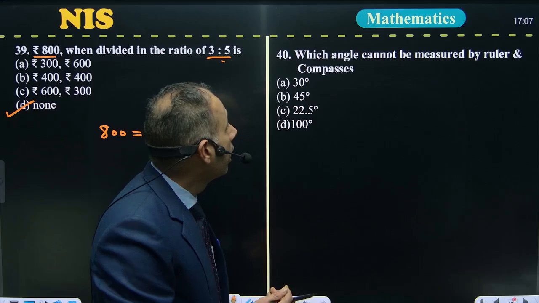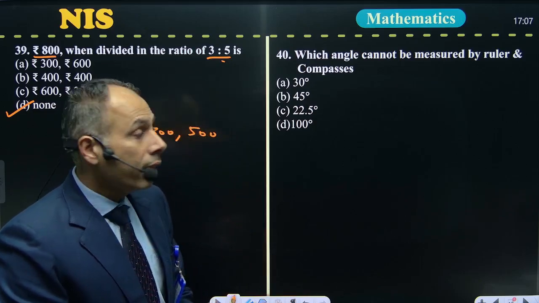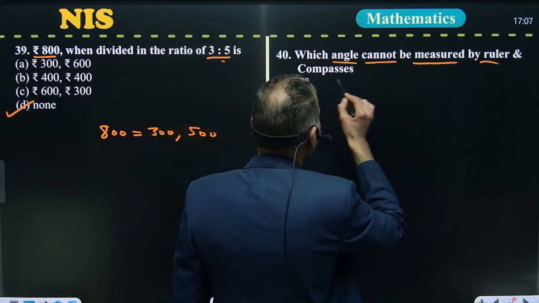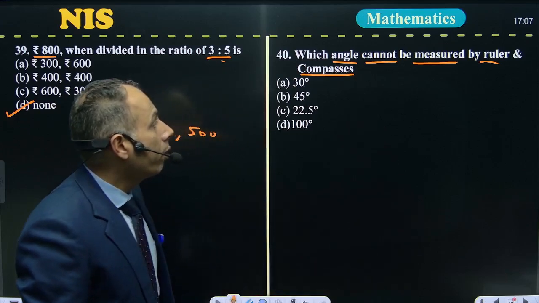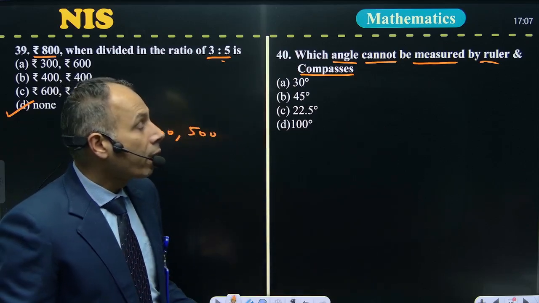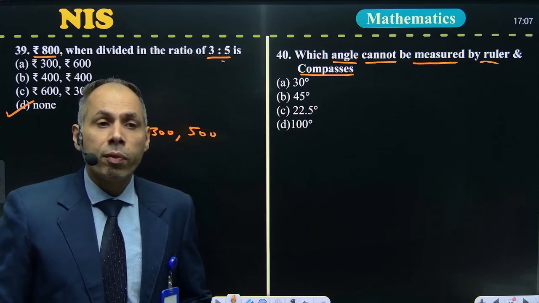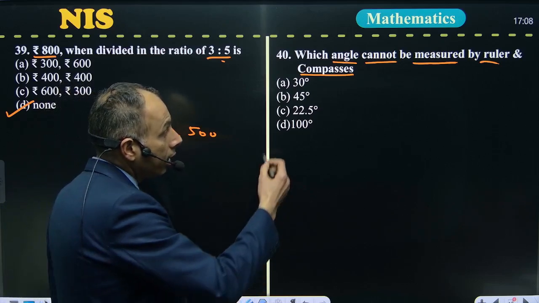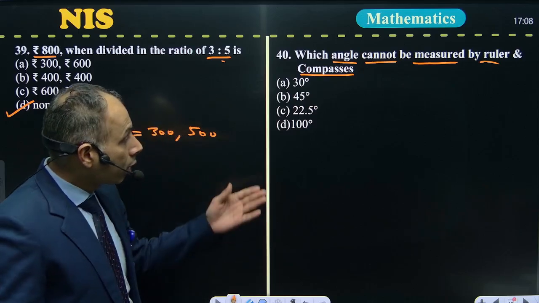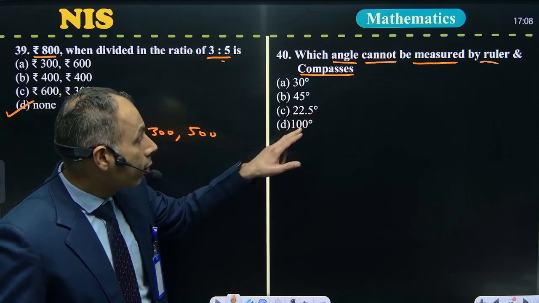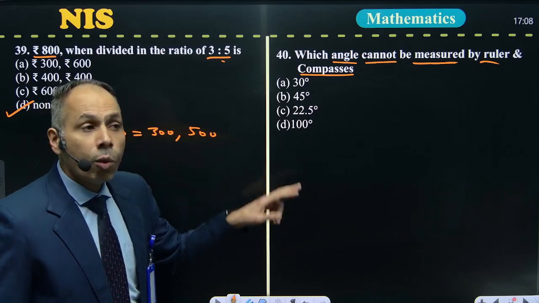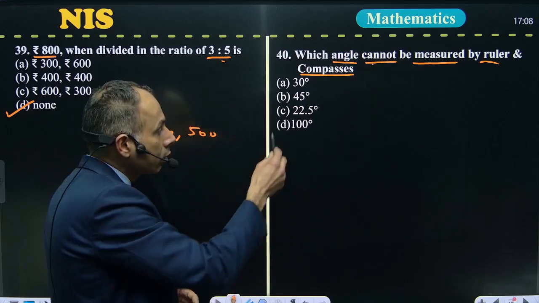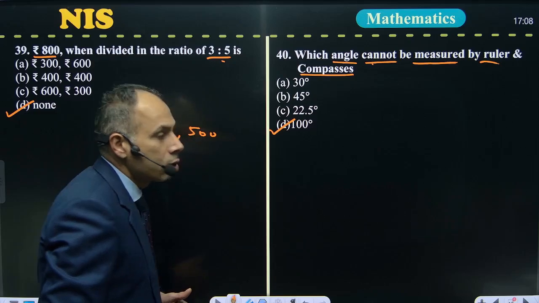Now we move to the last question, question 40. Which angle cannot be measured by ruler and compass? As you know, we can draw a few angles like 30, 15, 45, 60, 90 with the help of a compass. So we can construct a 30 degree angle with the compass, 45 also, 22.5 also, but 100 we cannot do. So we have to tell which angle cannot be made. The answer of this one is 100 degree, the last option.